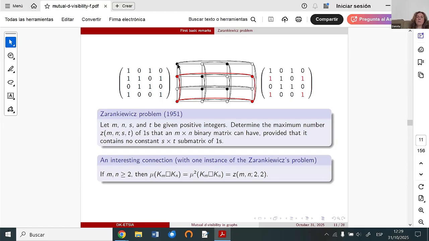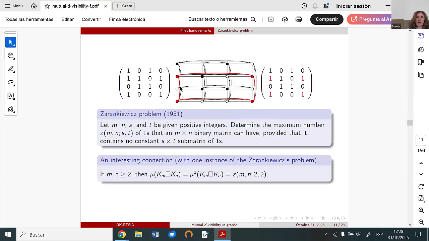If we represent these vertices by using a binary matrix, and we put 1 when a vertex belongs to the mutual visibility set and 0 when it doesn't belong, what do we obtain for this graph?